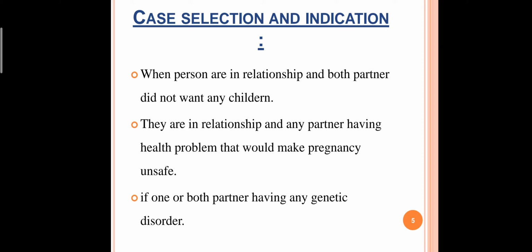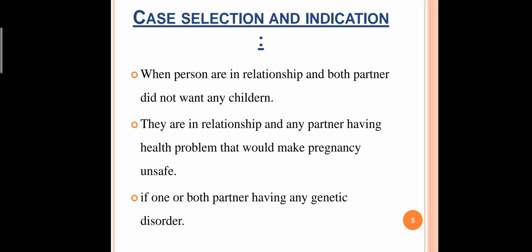Next is case selection and indication, meaning for whom we can advise this vasectomy. The first point: people in a relationship where both partners do not want any children can go for vasectomy. If either partner has a health problem that would make pregnancy unsafe, in that case also they can go for vasectomy. If one or both partners have a genetic disorder, in that case also they can go for the option of vasectomy.